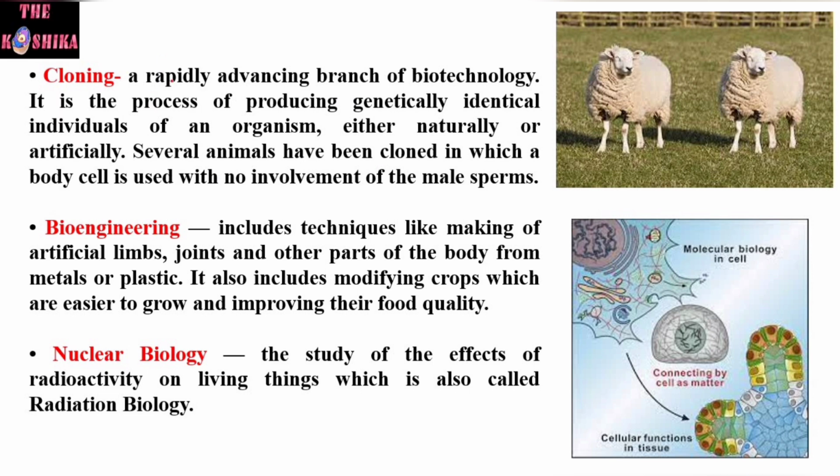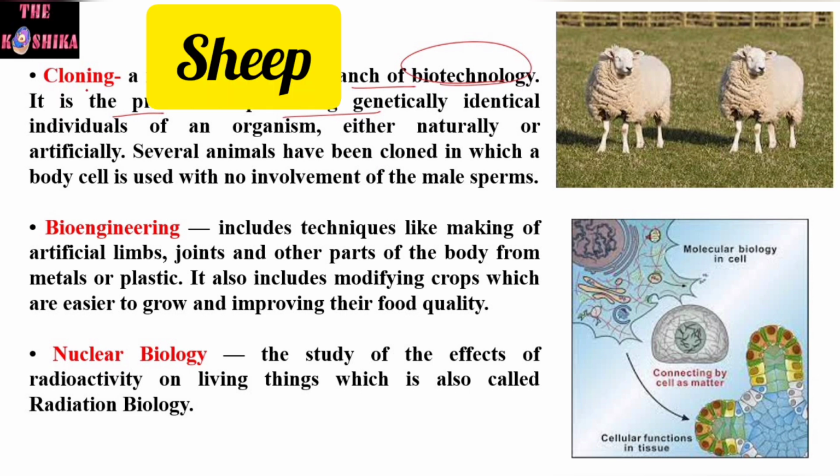Cloning is a rapidly advancing branch of biotechnology. It is the process of producing genetically identical individuals of an organism. And the very first animal produced by the cloning technique is the sheep.